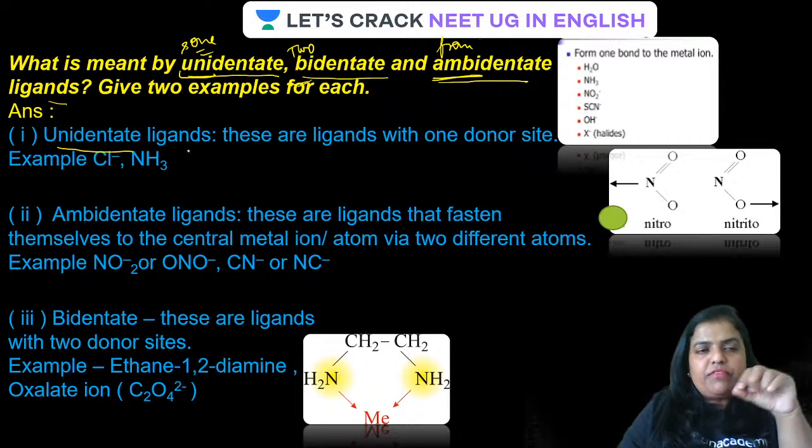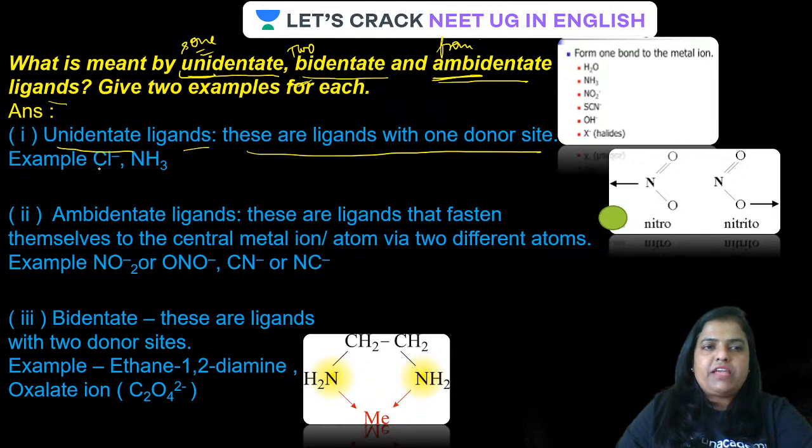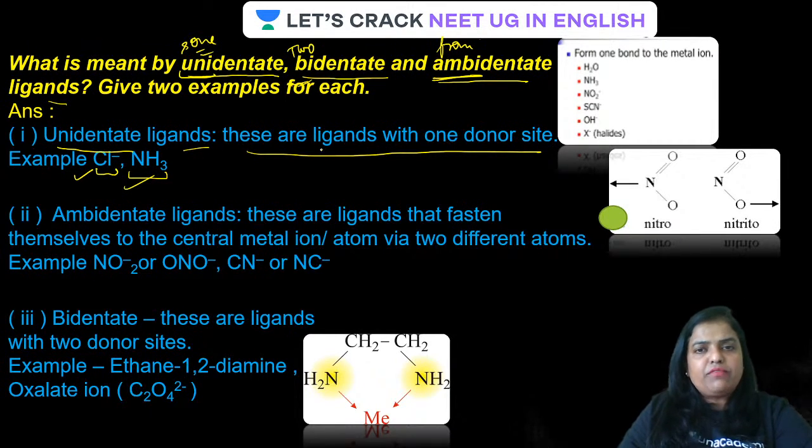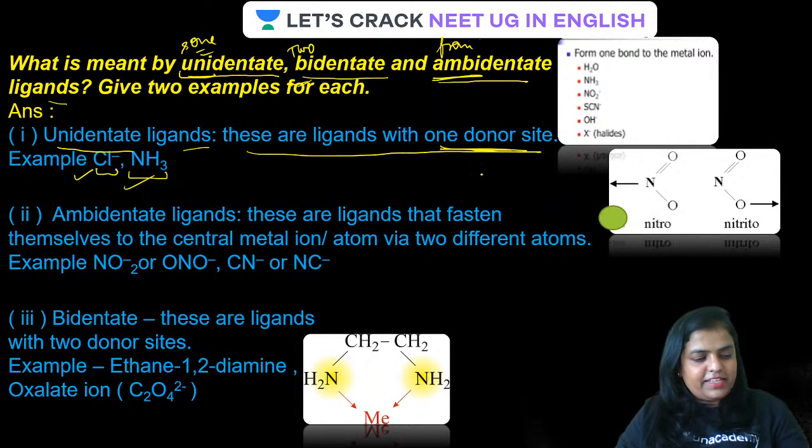Unidentate, guys, it is very clear that these ligands have one donor site. They will have only one donor site. If you talk about Cl minus, whether it is negative or neutral, it will have only one donor site. At a time, these ligands are going to share only one lone pair of electrons. That is the meaning of one donor site. Is that clear, guys?